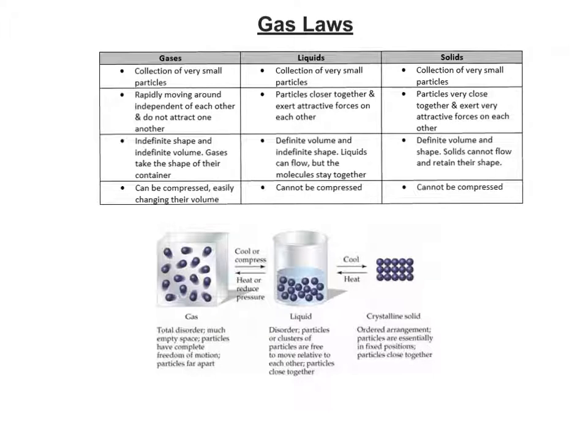Gases are a little bit different. In gases, the particles move rapidly, independent of each other, and they don't attract one another. Okay, so they're not bound to one another. Each particle independently moves. They have an indefinite shape and an indefinite volume. So gases can take the shape of their container. So that's why if you spray a smelling spray in a room, it will diffuse throughout the room and fill up the entire room. They can be compressed and they can easily change their volume.